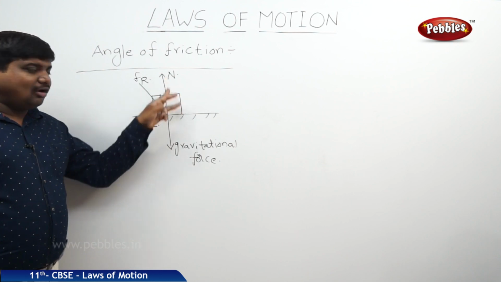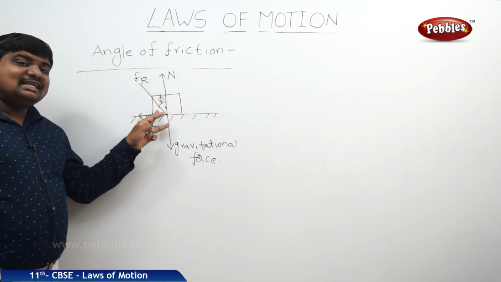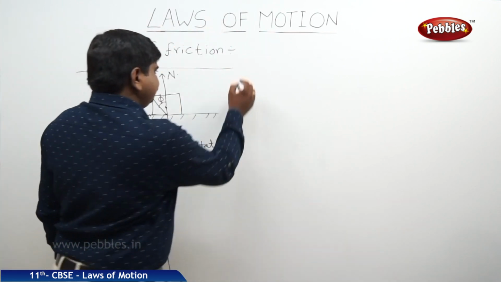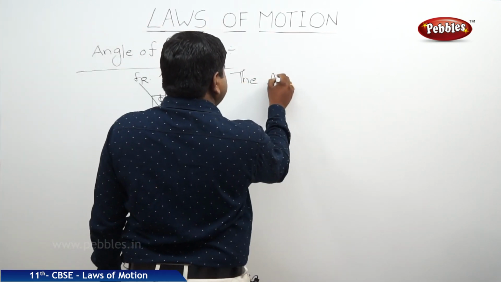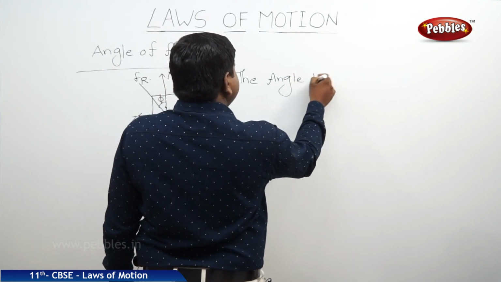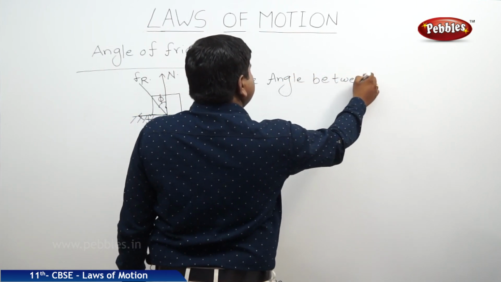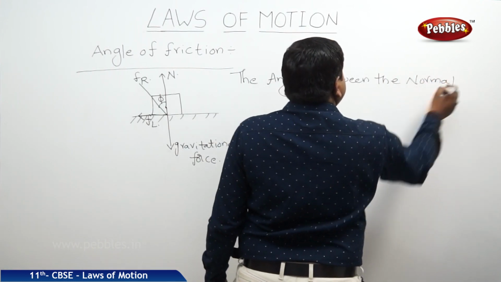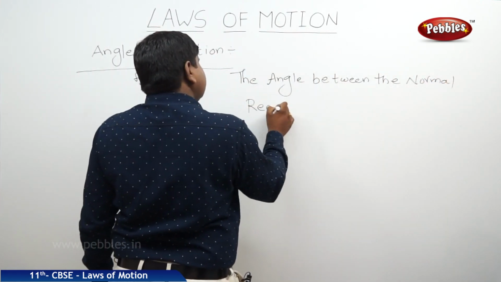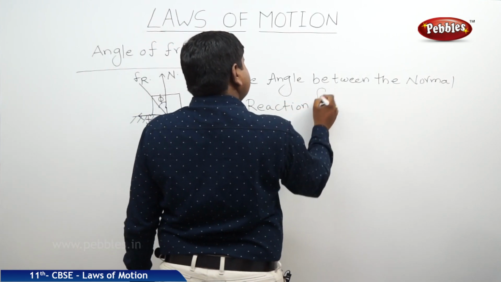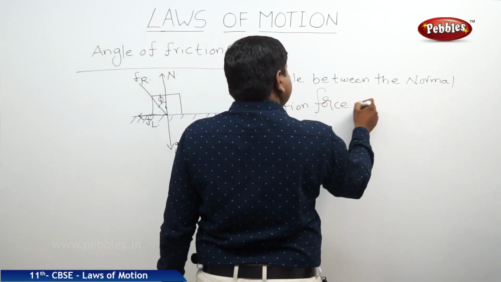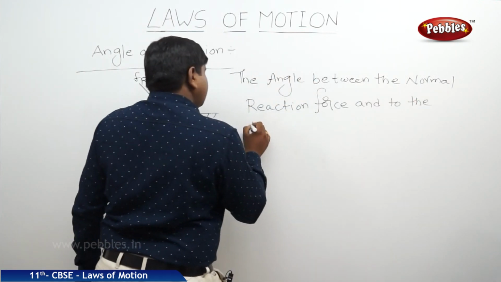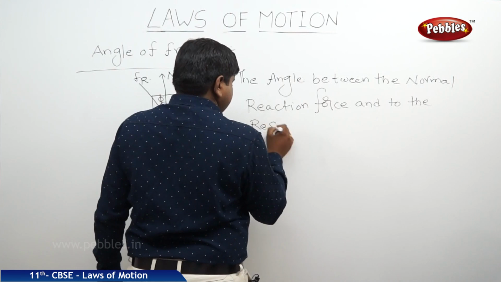The angle between the normal reaction force and the resultant force of friction is called angle of friction.